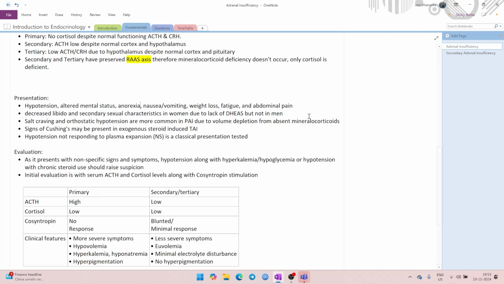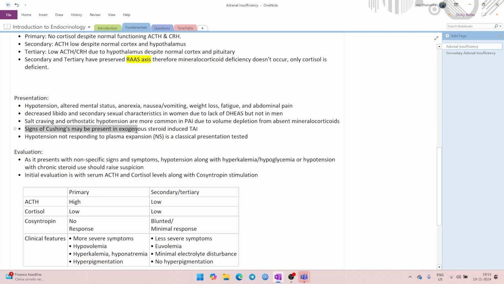Instead, potassium will be retained. So, absence of aldosterone, or primary adrenal insufficiency, will cause hypotension, hyponatremia, and hyperkalemia. If you flip that, if you basically have hypertension and hypokalemia, then it is adrenal excess.